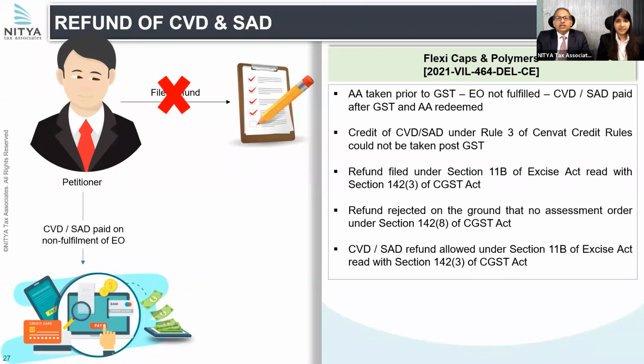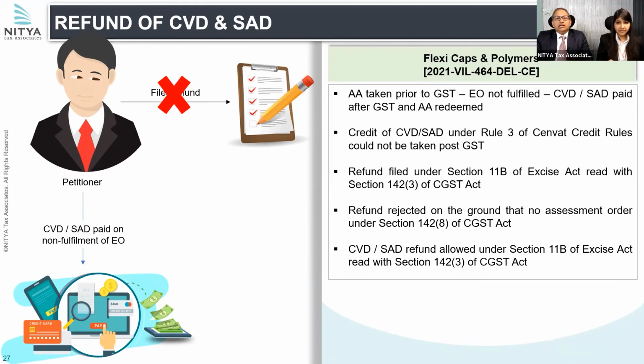And eventually, it filed a refund claim under Section 11B of the Central Excise Act, read with Section 142(3) of the CGST Act, which permits not only sanction of such claims, but specifically provides that all such refund claims should be sanctioned in cash. So the original authority and appellate authority rejected the claim of the petitioner, and therefore this matter traveled to the tribunal.